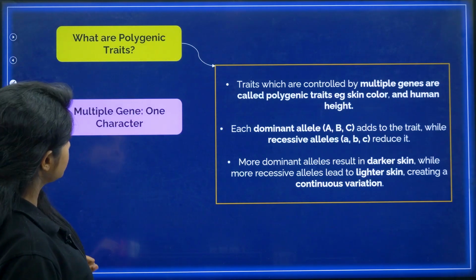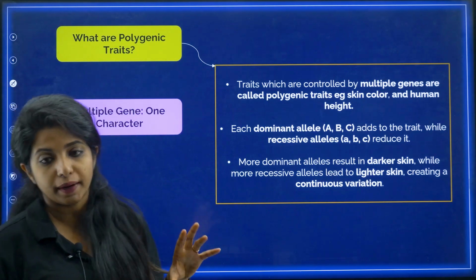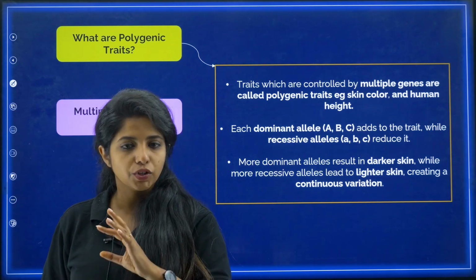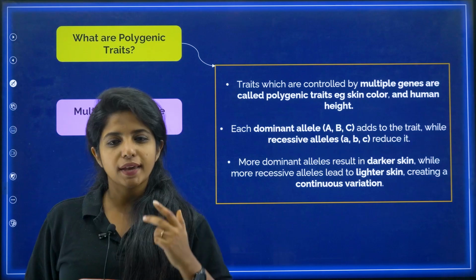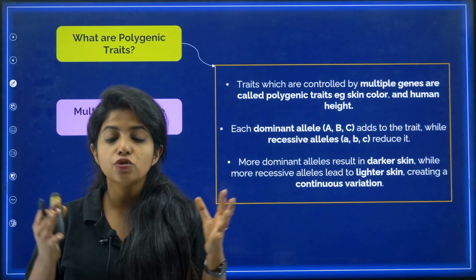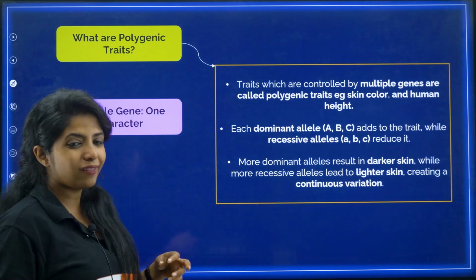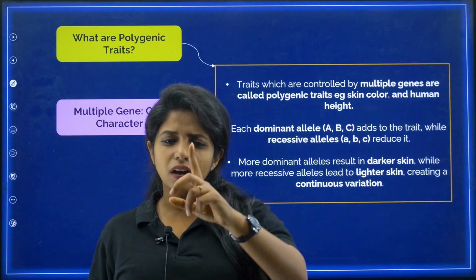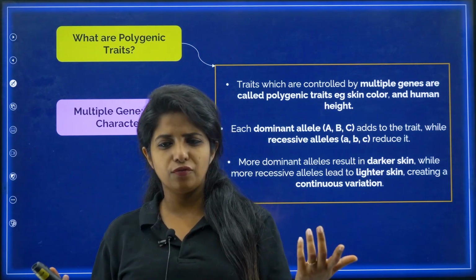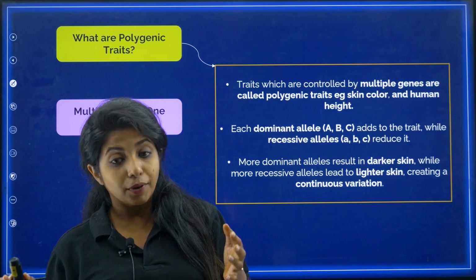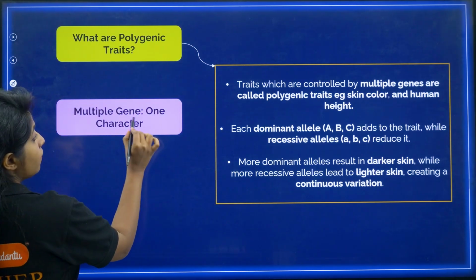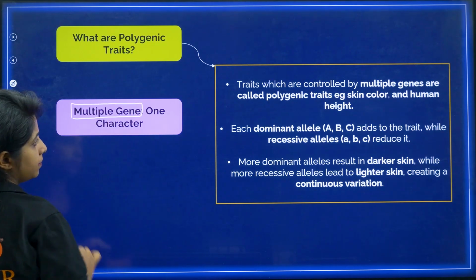Now, what are polygenic traits, my dear children? What do you mean by polygenic traits? There are a few terms that you need to remember: polygenic traits, pleiotropy, and things like that. The polygenic name suggests what? There are so many genes. So my dear children, usually whenever I say a character, it is being controlled by a gene pair, that's all. A gene pair, that is tall and dwarf, you have a pair of it, and a gene is going to control it. But over here, there are certain traits. Polygenic traits means there are certain traits which are being controlled by multiple genes.